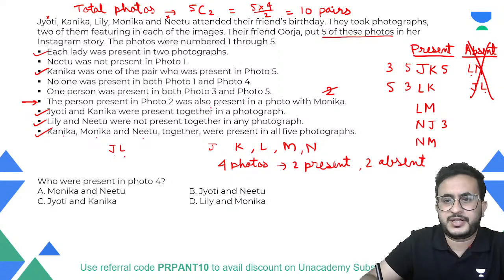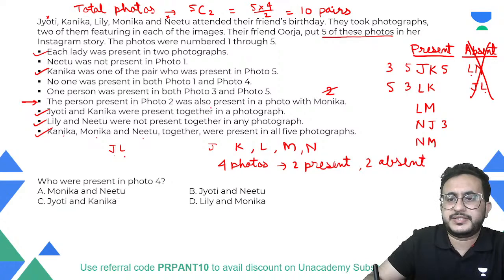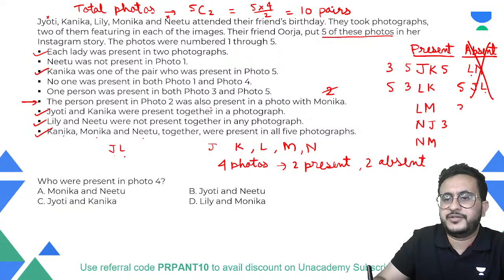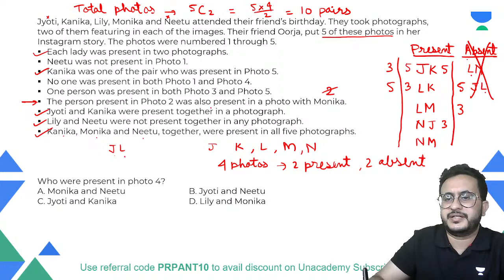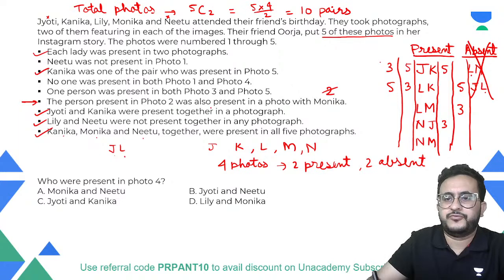So one thing can be Kanika. Second thing can be, let us assume that Lily is present in 5 and 3. So we will get 4 such cases. We are getting 4 possibilities that who is present in which photograph. Okay, we will eliminate those cases later. So these are the 4 possible cases, right?